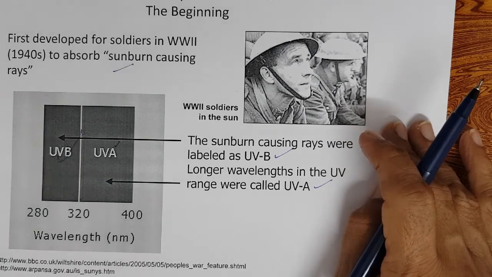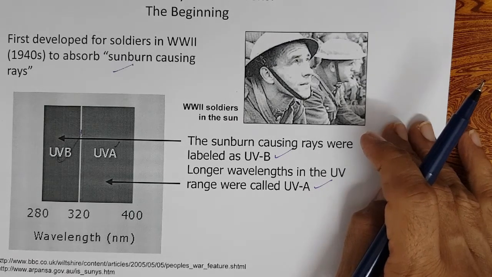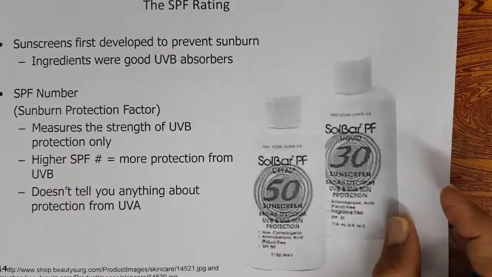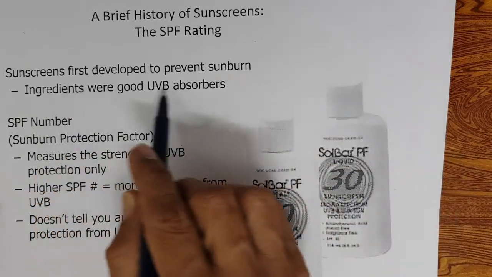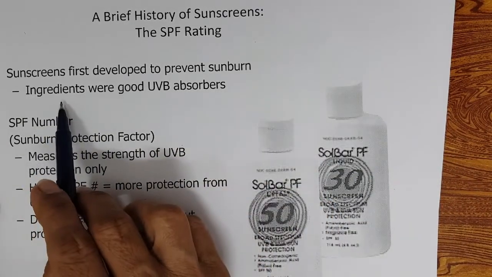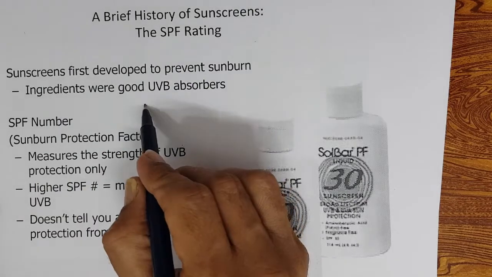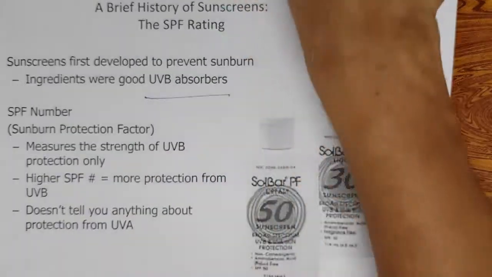That is why initially UVB sunscreens were developed. So this is what it was labeled: sunscreens were first developed to prevent sunburn. Ingredients were good UVB absorbers.